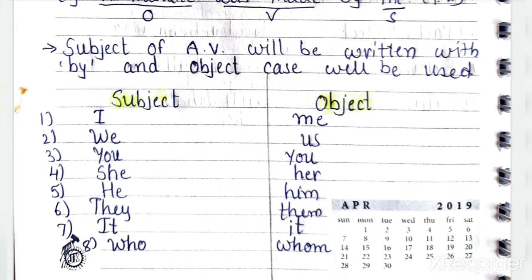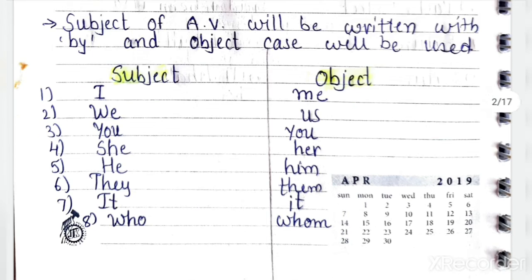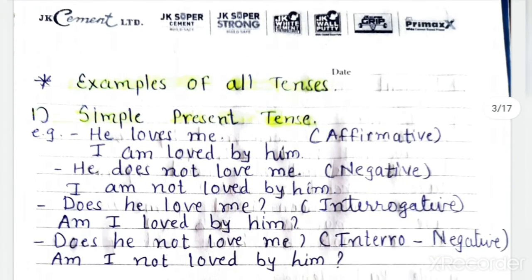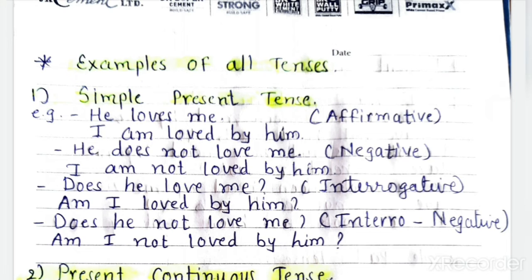Understood? Same thing will happen with we also. What is the object case of we? Us. You remains the same, you only. She, her, he, him, they, them, it, who, whom. Understood? So these are the subject and object cases.